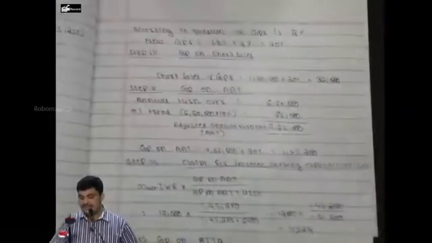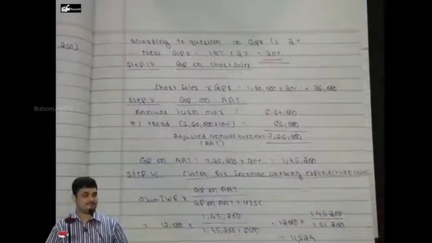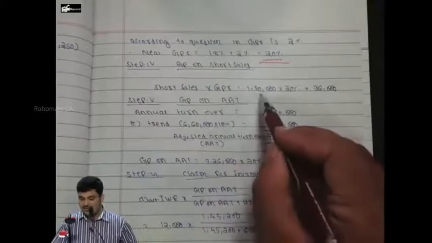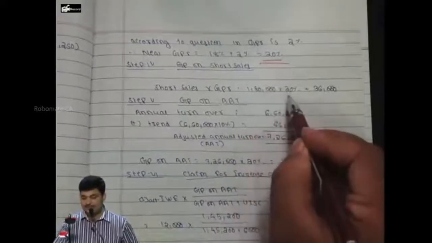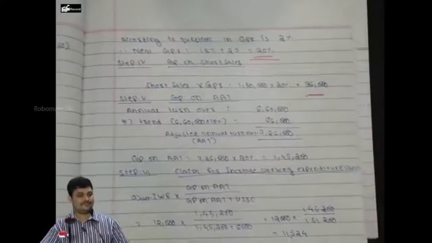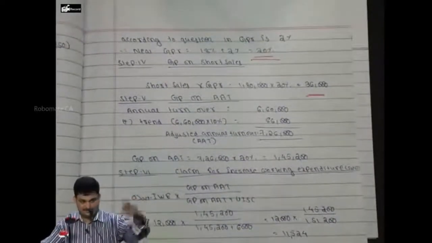But there is an increasing trend for GPR, so thereby GPR is to be taken at 20%. So GP on short sales equals 1,80,000 short sales into 20%, which gives you 36,000. Right? I hope you have completed. Be checking your notebook.